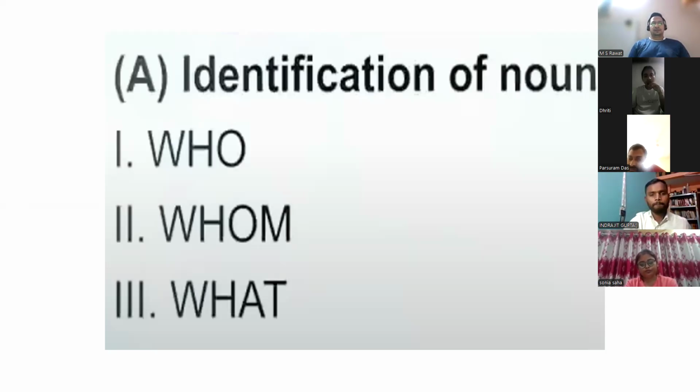Harry broke the window. If you are not able to identify the noun, you can ask, who broke the window? You will get the answer Harry. You can also ask, what did Harry break? Window. So they are the two nouns. In this way also you can identify the nouns: who, whom, what.